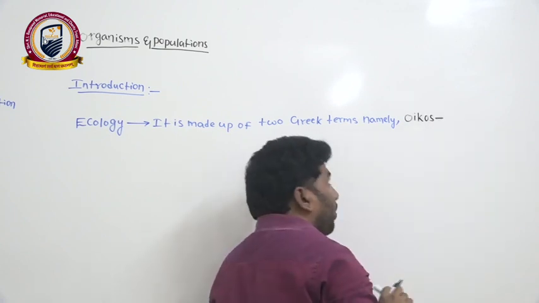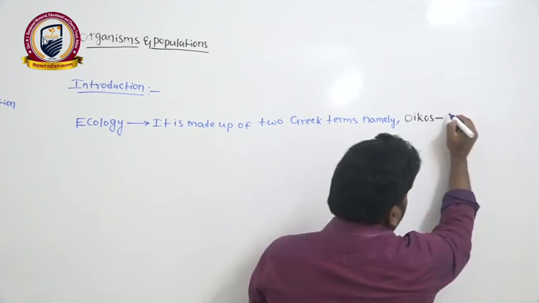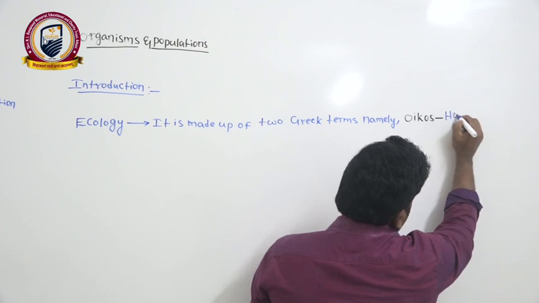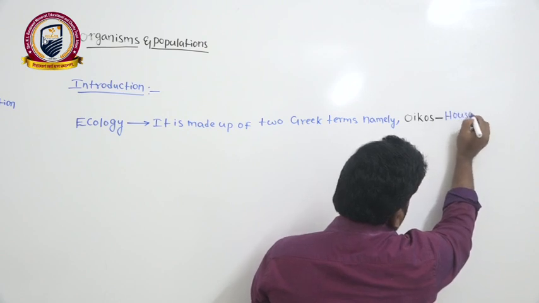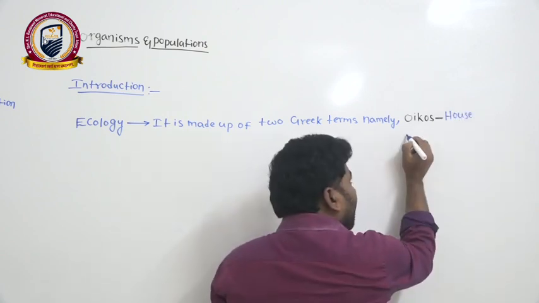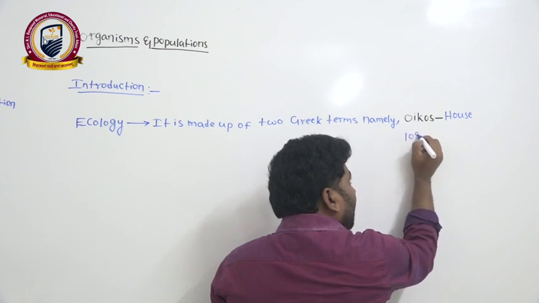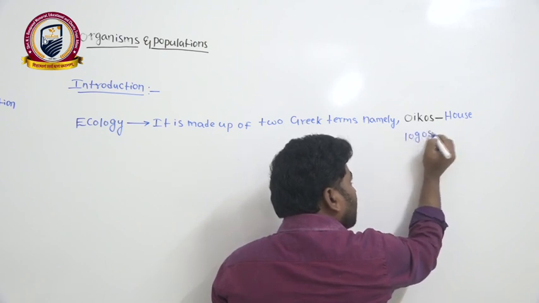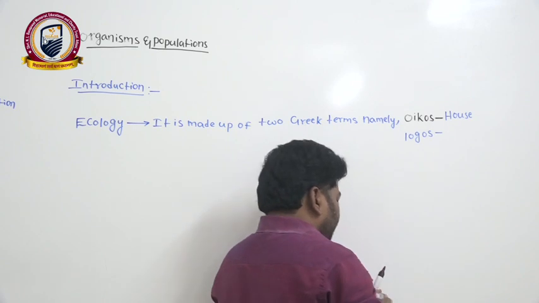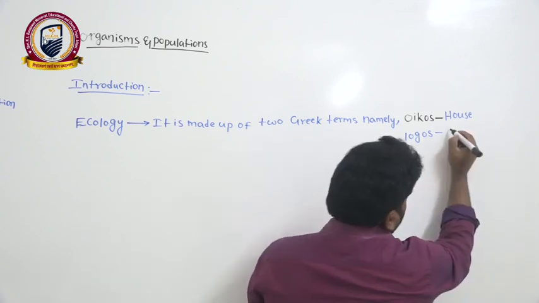What is the meaning of oikos? Oikos means house, and the second word, logos. Logos means to study.